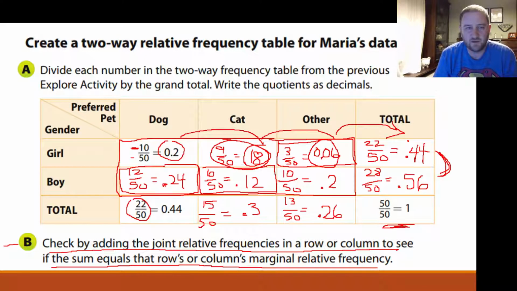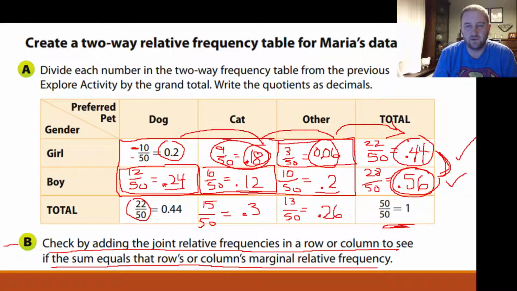So 0.2 plus 0.18 is 0.38. 0.38 plus 0.06 is 0.44. So that's good there. Now we want to add these together to make sure they add up to this. So 0.24 plus 0.12 is 0.36. 0.36 plus 0.2 is 0.56.